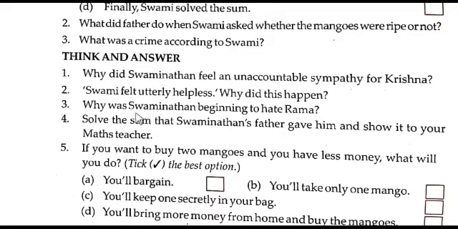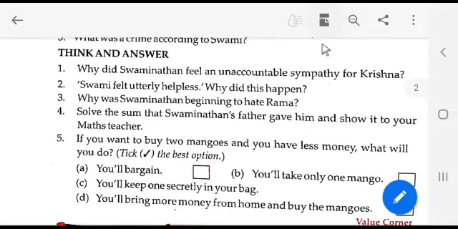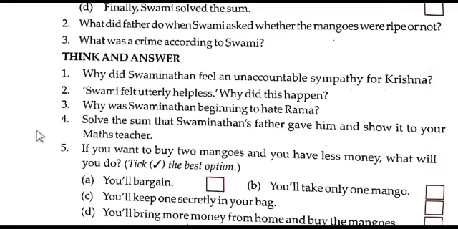Then the fourth one here. Solve the sum that Swaminathan's father gave him and show it to your maths teacher. So can you solve this sum, dear students? Let us try to solve.